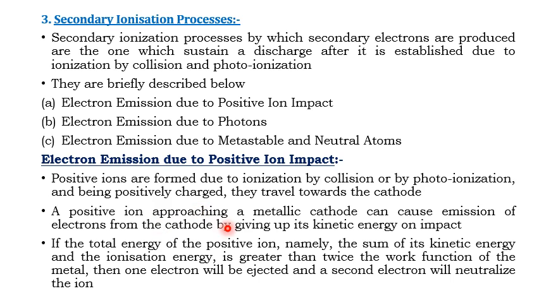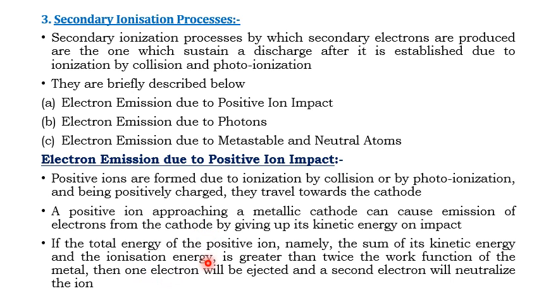A positive ion approaching a metallic cathode can cause emission of electrons from the cathode by giving up its kinetic energy on impact. So whatever positive ions are formed by ionization by collision or photoionization, they approach the metallic cathode and can cause emission of electrons.